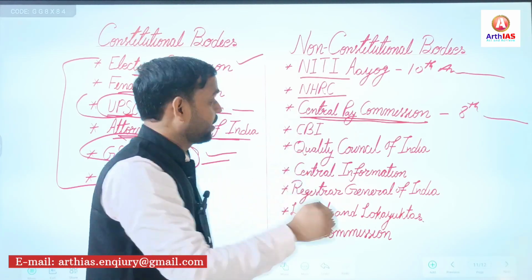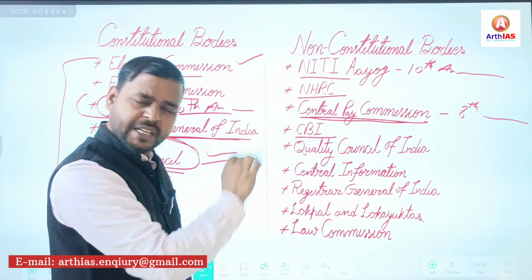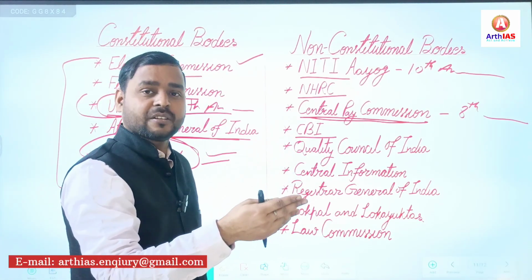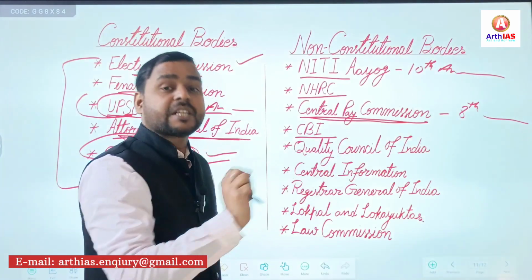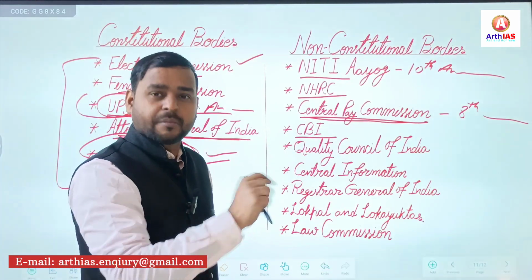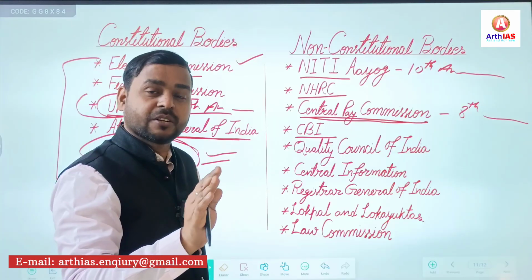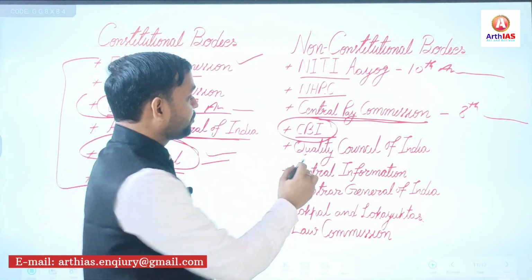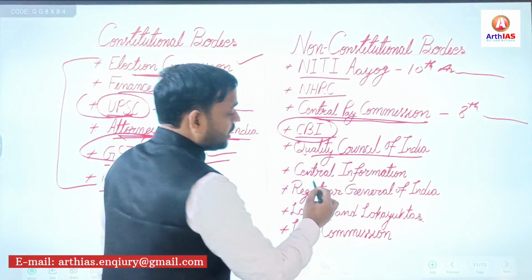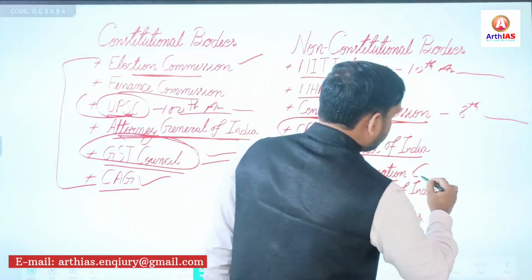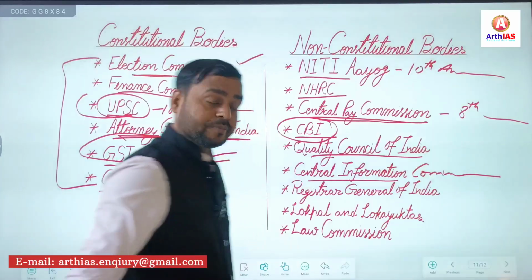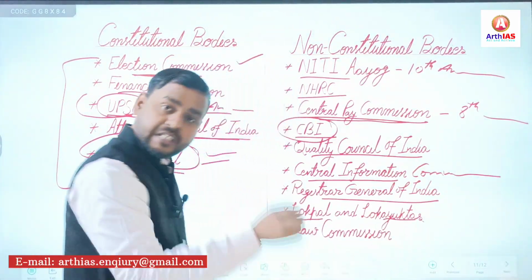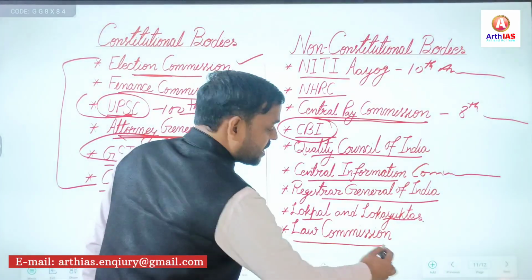You can watch. CBI often remains in use, especially, but sometimes it is alleged on the central government for its misuse. But forget about the politics, and focus on the topics. CBI is very important. Quality Council of India, Central Information Commission, Registrar General of India, Lokpal and Lokayukta. Last year it was asked. Law Commission, again very important.